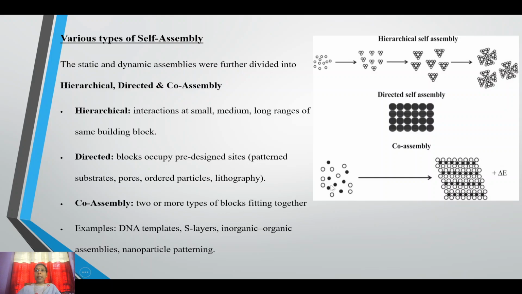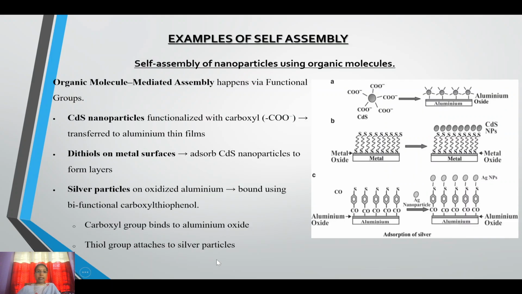We know that ABC arrangement we already studied. That is also a co-assembly. Examples: DNA templates, S layers. These are the organic ones seen in our nature. Examples in organic, inorganic assemblies: nanoparticle patterning, etc.